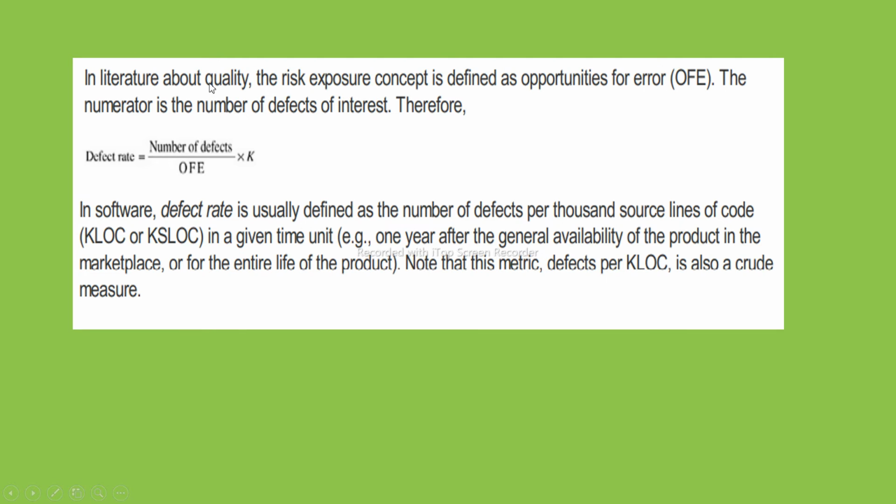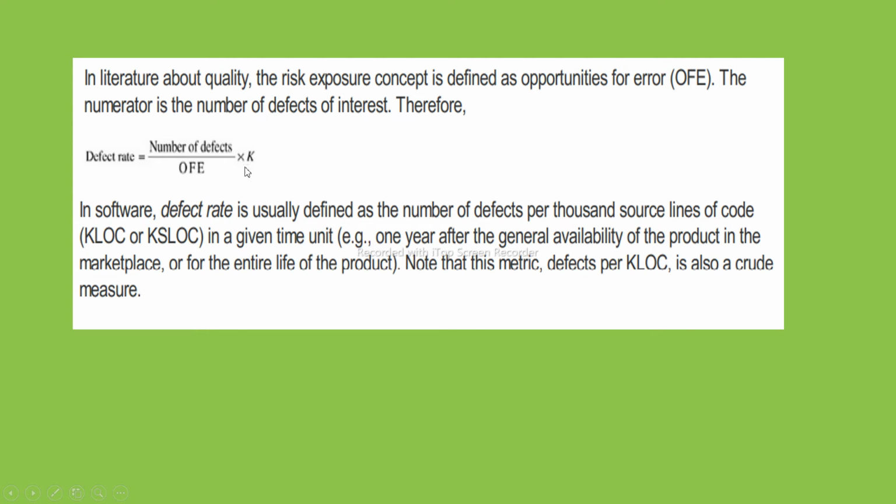In the literature about quality, the risk exposure concept is defined as opportunities for error, OFE. OFE tells that there are opportunities for errors to occur. The numerator is the number of defects of interest. Therefore, defect rate. In the earlier classes, we saw that there is something like defect rate. How are we going to find out the defect rate? Number of defects upon OFE, that is, how many opportunities there were for an error to occur, into K.